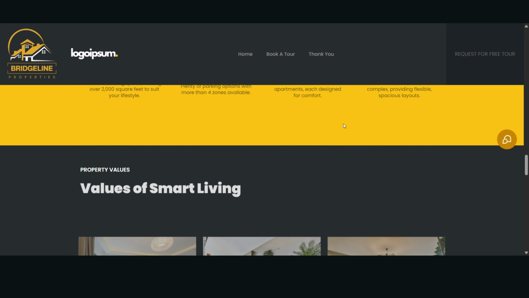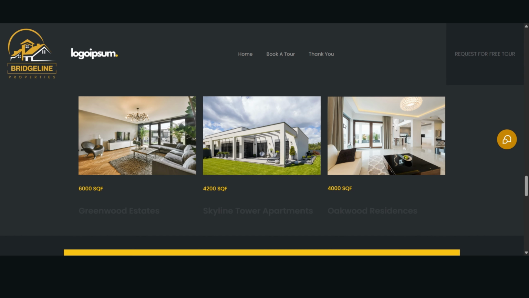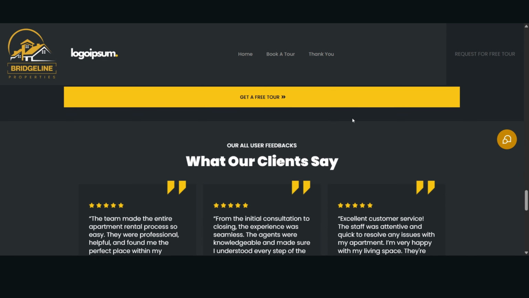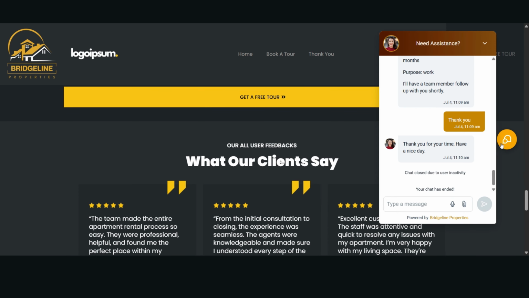So one thing that a potential client that wants to rent one of these apartments can do is chat with this chat box here. When they chat with the chat box, they can give them the information about the particular country that they want to rent an apartment in. It's going to ask them certain questions and follow up and even get them to schedule an appointment, which is the next stage in the pipeline stages. So let me just show you how it works.